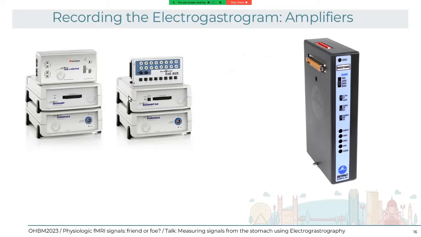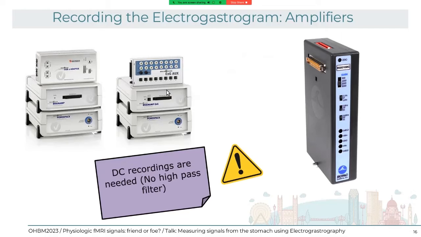Basically, what we need is something that offers DC recordings, because we don't want to filter out the slow signal from the ECG. So DC recordings are needed. And basically any EMG or ECG device, as long as it has DC recordings, will be able to do it. Also, an EEG device, like an electroencephalography amplifier, will also be able to do the job.